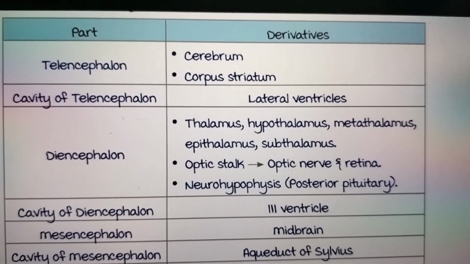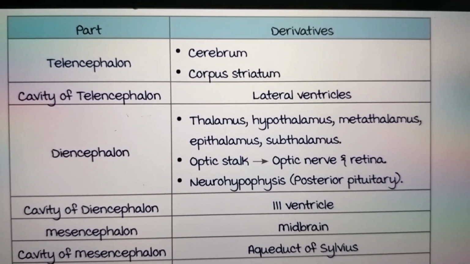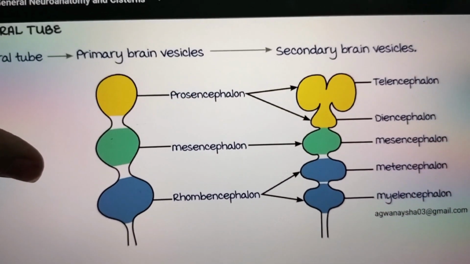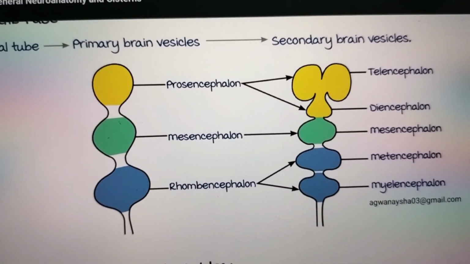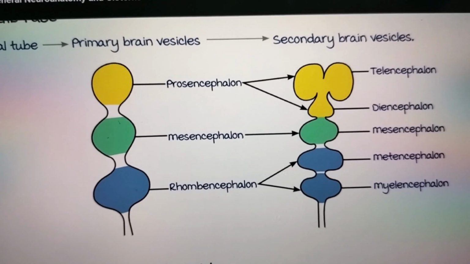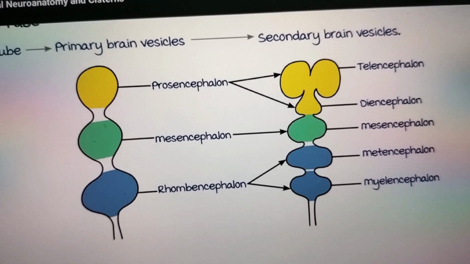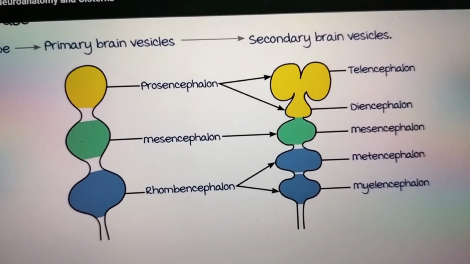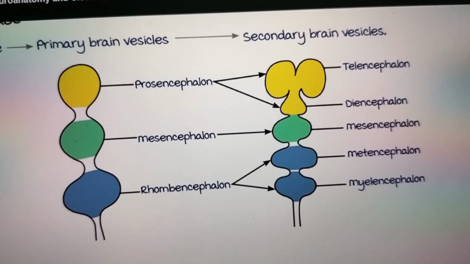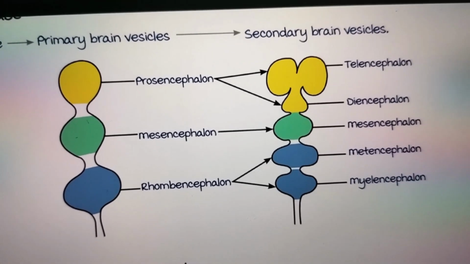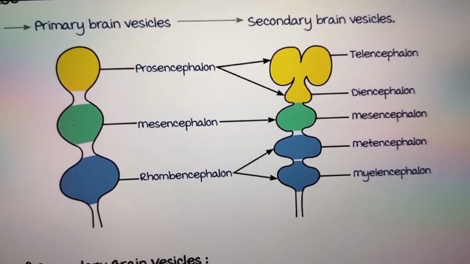The cavity of the telencephalon gives rise to the lateral ventricle. I'll discuss with you the point that the cavity of the telencephalon gives rise to the lateral ventricle. Why? Because the lateral ventricle is present inside the cerebrum, and the cerebrum is derived from the telencephalon. That means the cavity of the telencephalon will always give rise to the lateral ventricle. Just the same way, diencephalon